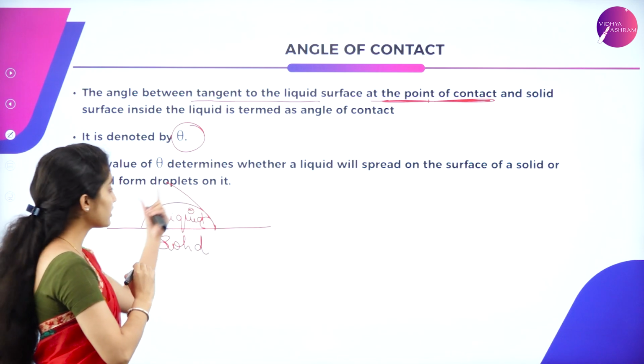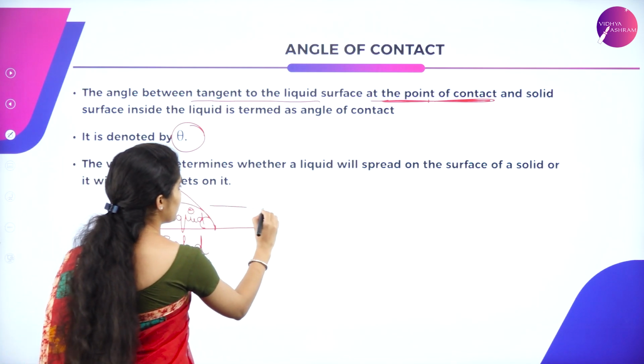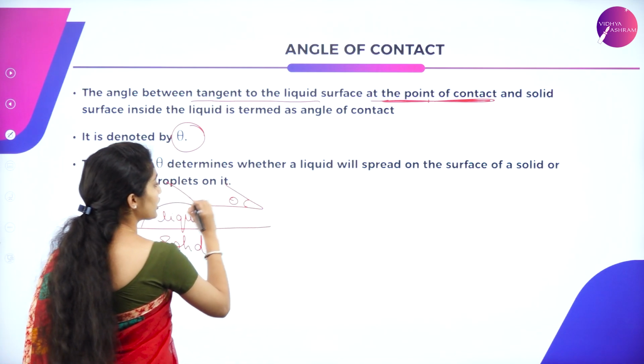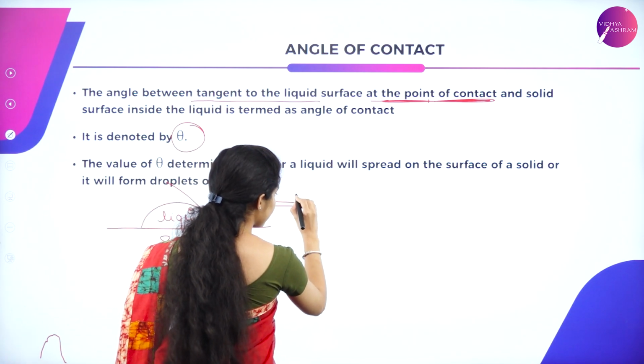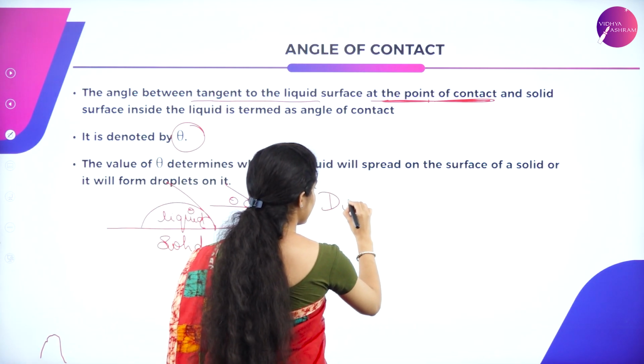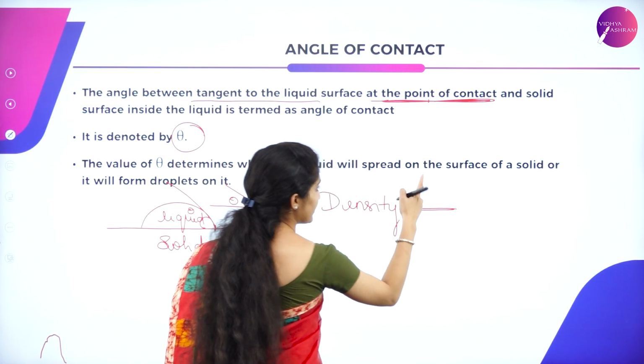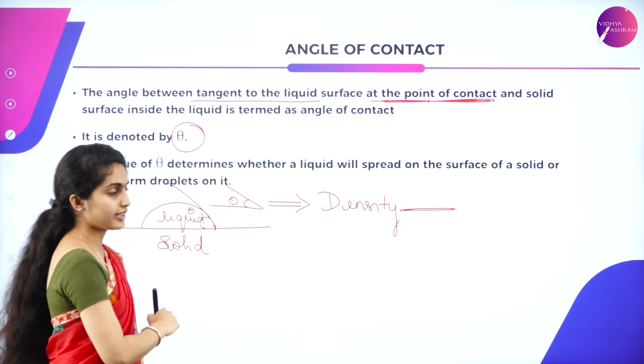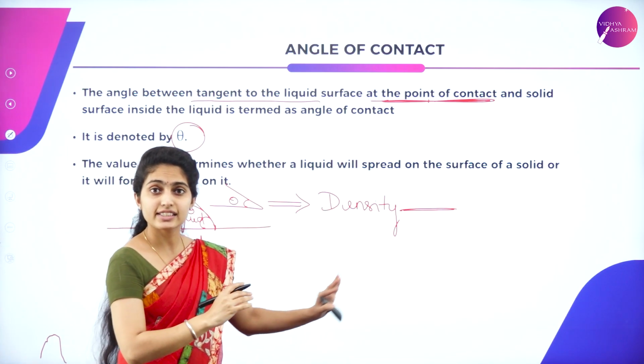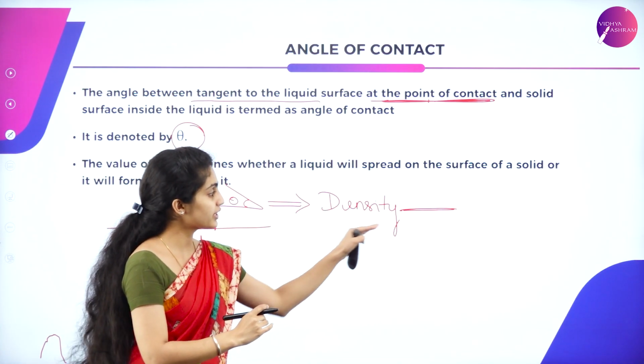When this is the theta, it is in the form of an acute angle. This gives you the acute angle. So you can say its density, whether it increases or decreases, very high or low, you can see here.